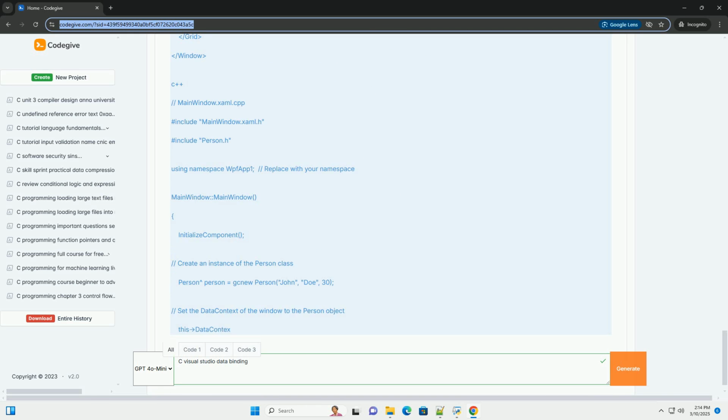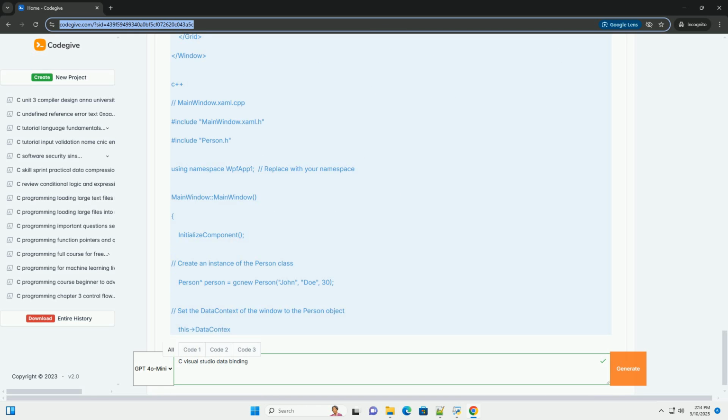Data binding in Windows Forms is less declarative than WPF. You typically use the Binding class to create bindings in code. Key differences from WPF data binding. Code-based: Windows Forms data binding is typically done in code, C++, whereas WPF uses XAML for declarative binding. DataSourceUpdateMode controls when changes in the UI are propagated back to the data source.